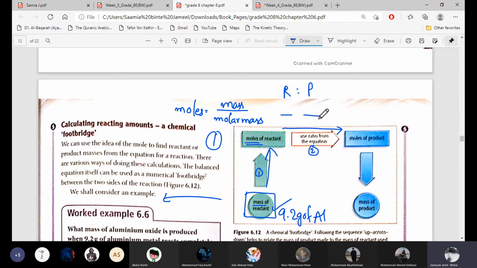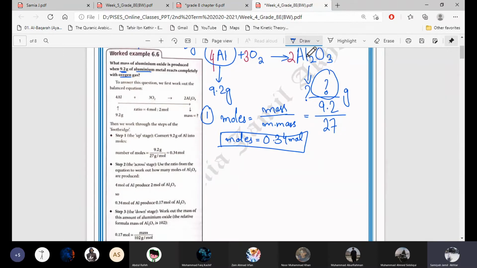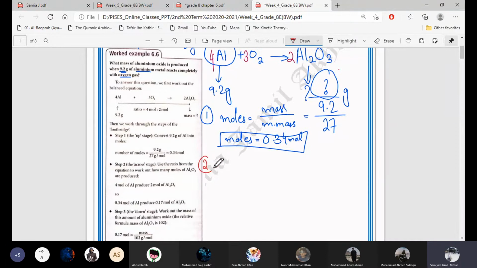By doing the ratio, you have to find the moles of the product. So see here in this equation, the second step is finding the moles of the product by taking the ratio from the equation. Now we have two things, aluminium and aluminium oxide. The ratio between aluminium and aluminium oxide we will take.